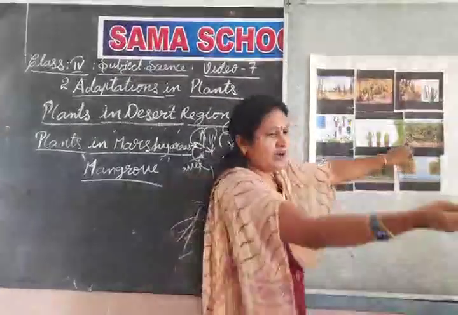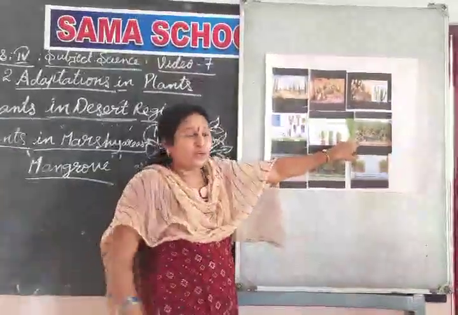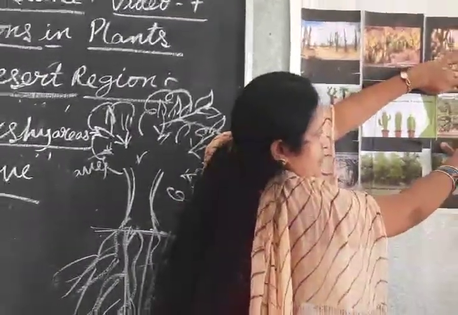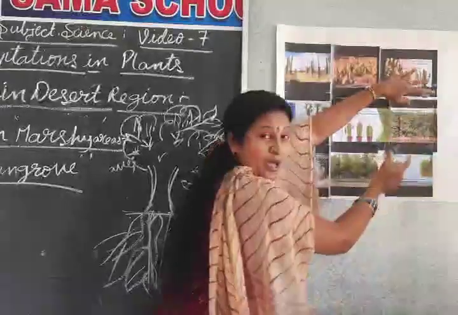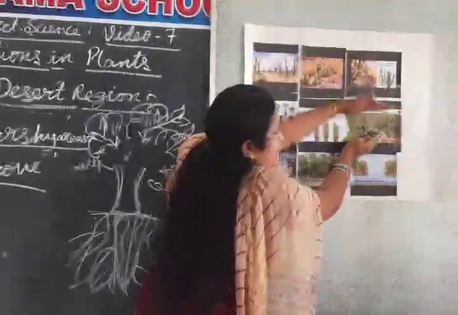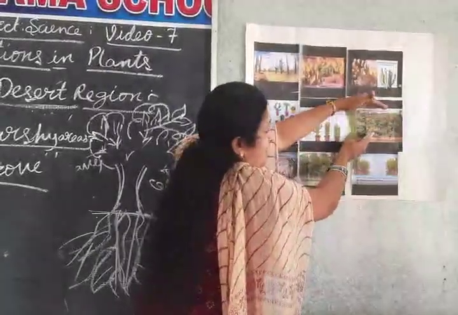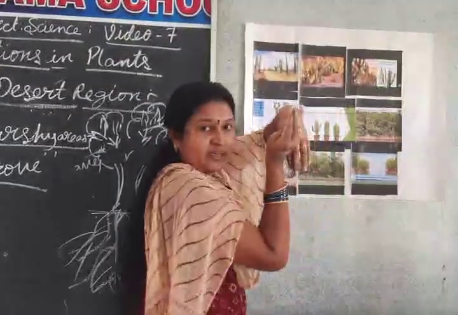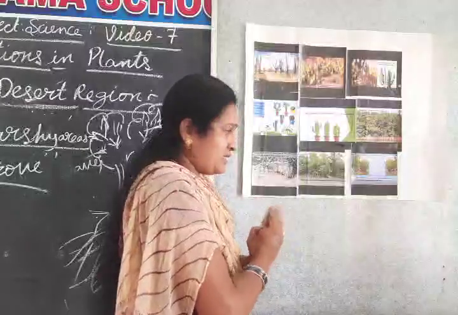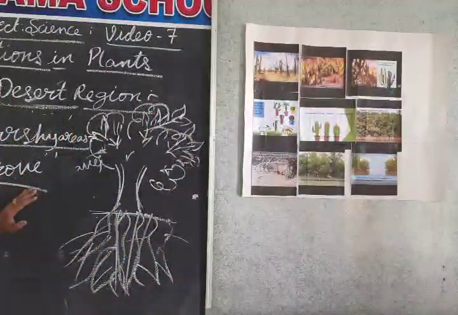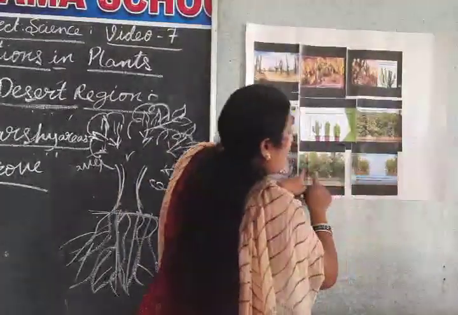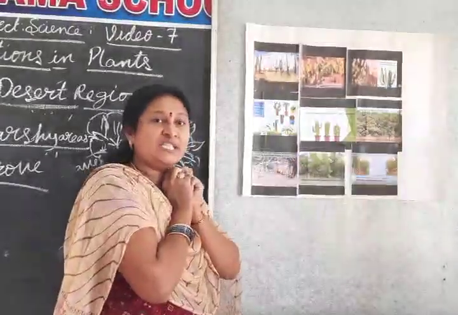Now we are seeing them. See, we can see only one type of plant here. These plants are the marshy plants, the mangrove trees. See, did you see, children? All the remaining parts are the same: roots, stem, and many branches. And here, what is the special adaptation in these plants? Mangrove trees have special roots.